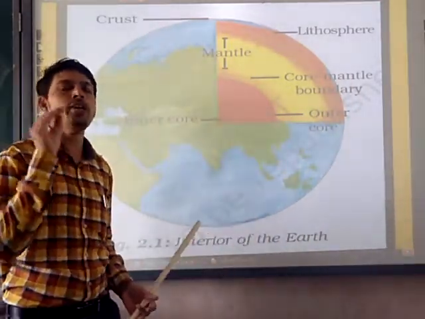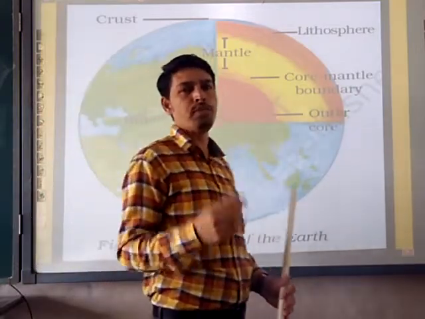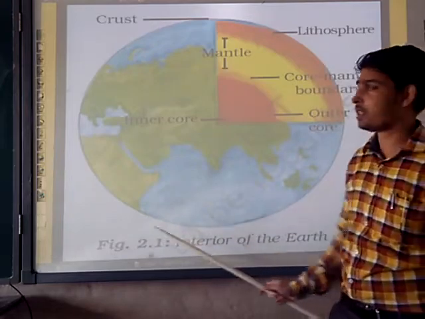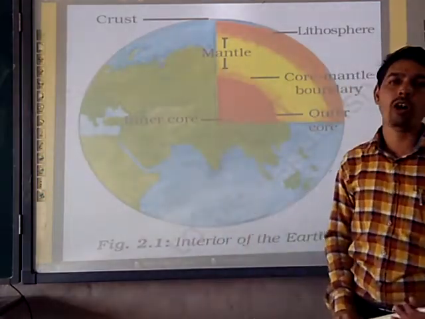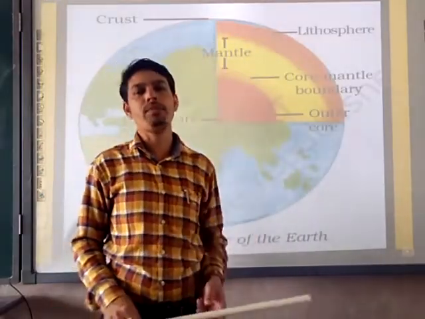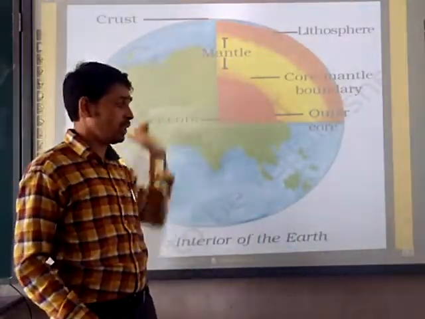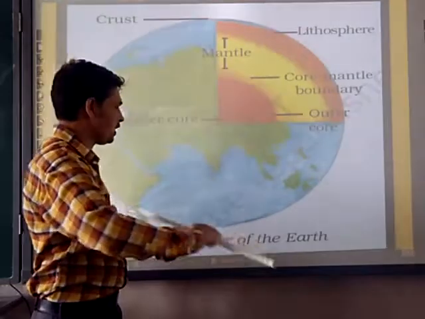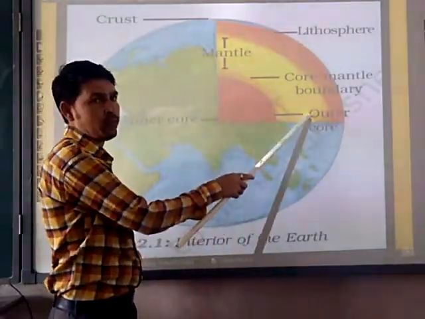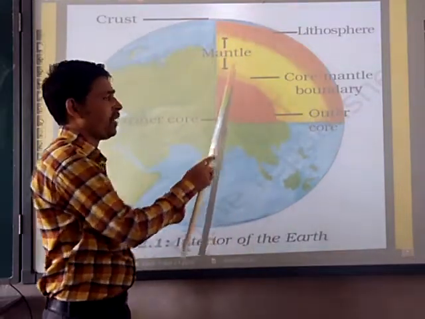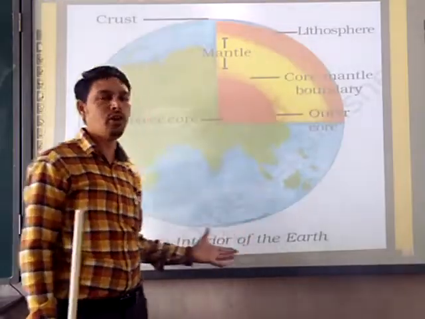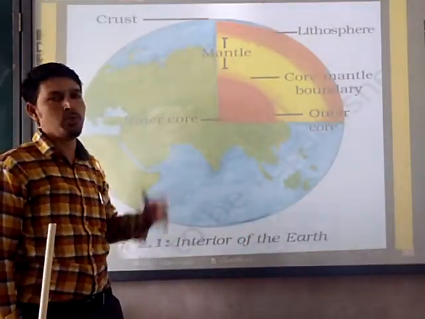So today in your homework, what do you have to do? You have to draw this interior of the earth, because the same can be part of your examination. Draw and label the diagram of the interior of the earth. You have to draw this diagram in a simple way. Just make a circle, cut it down and make 3 lines over here. Just mention the crust, mantle and core. No need to draw this one. That's a simple illustration of the interior of the earth. You can do it like this.